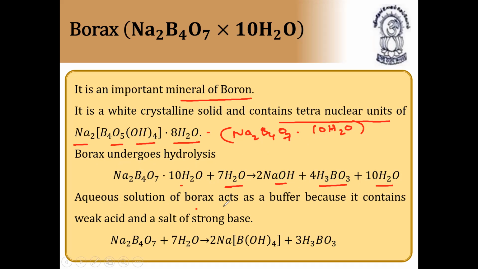Aqueous solution of borax acts as a buffer because it contains weak acid and salt of strong base. That's why it is called an acidic buffer. So borax is an acidic buffer. So Na2B4O7 plus 7H2O forms 2NaOH plus 4H3BO3. Next, continuation.